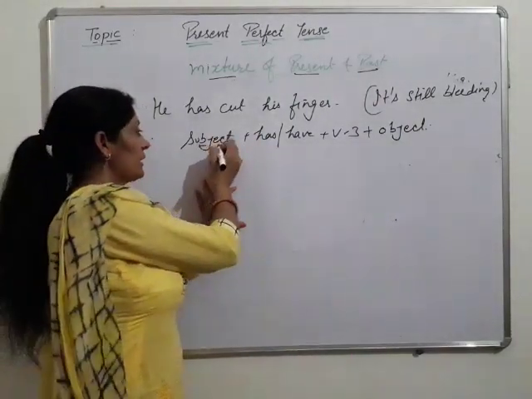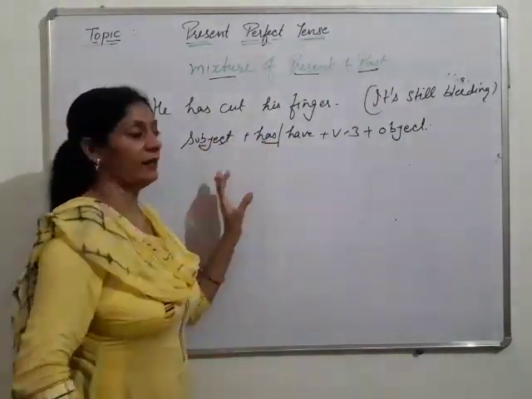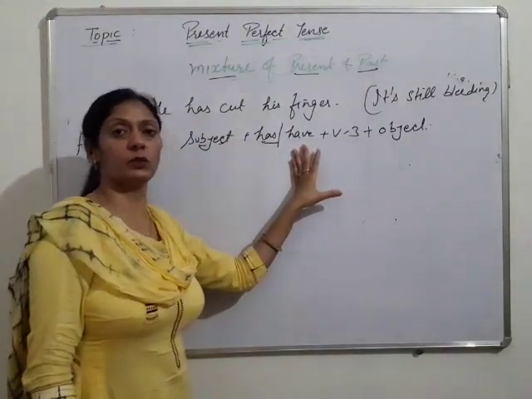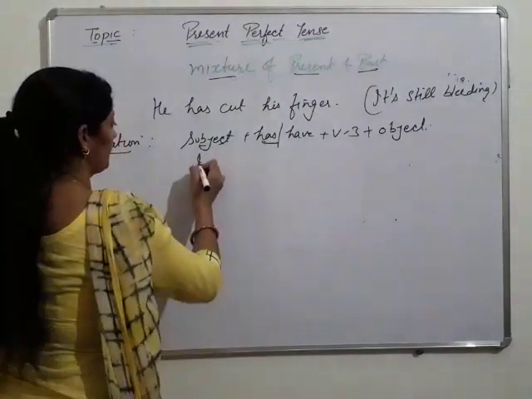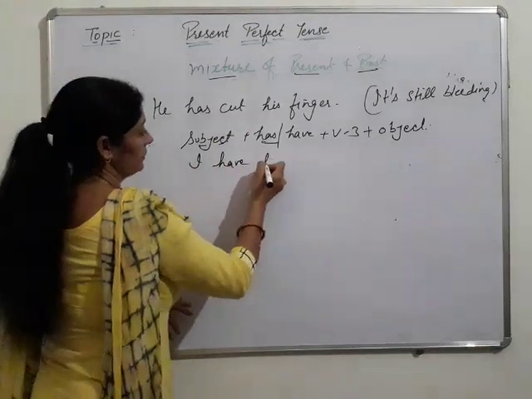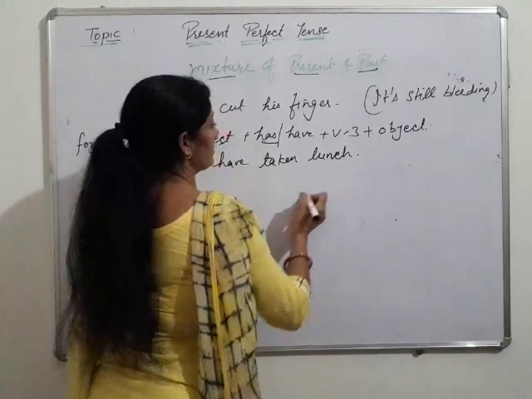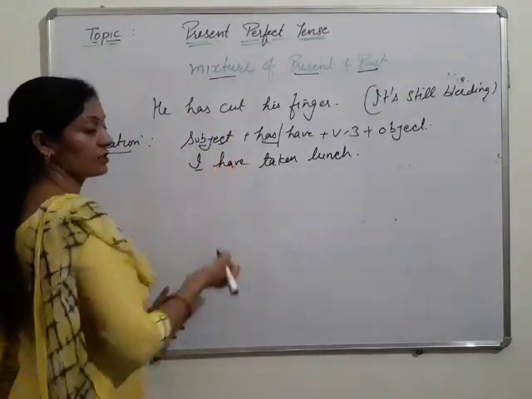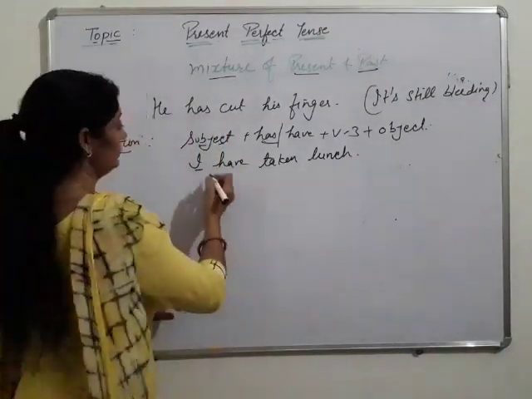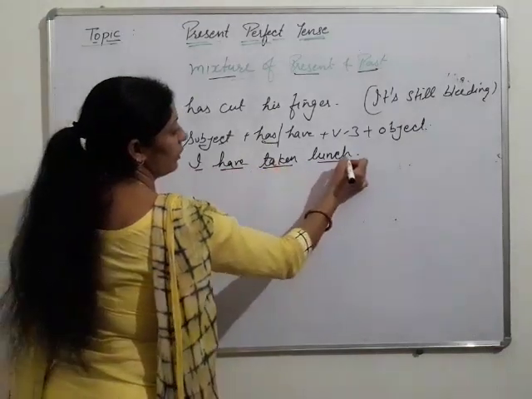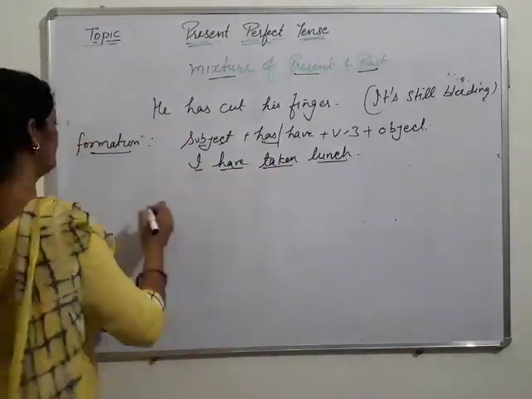If our subject is singular, we use has, and if the subject is plural, we use have. For example, I have taken lunch. I is an exception, as I already told you. I, then have plus the third verb, and the object.